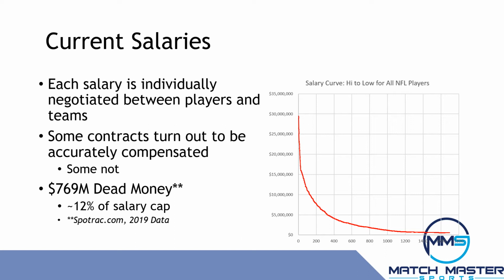Some of those contracts turn out to be fair in that a player's athletic value matches his salary. Quite a bit of money turns out to be, quote, dead money, given to athletes no longer on the team. According to SpotTrack, dead money amounted to nearly $770 million in 2019, or roughly 12% of the entire salary cap.